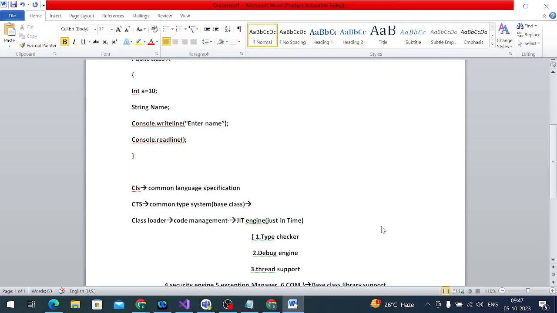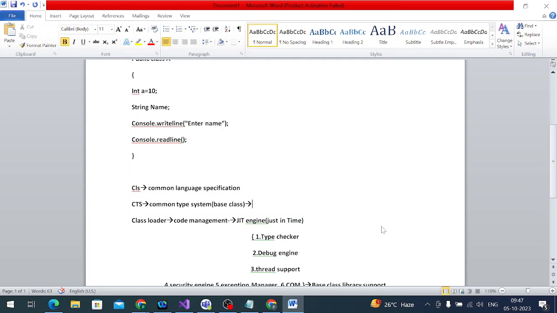We have a lot of data types across programming languages. In .NET we have 64 or so programming languages available, right? For every programming language, the data types will be decided by the CTS only. So the base of all the data types is the CTS.